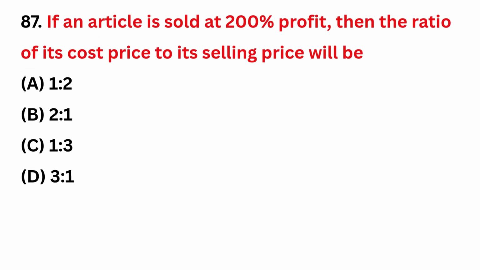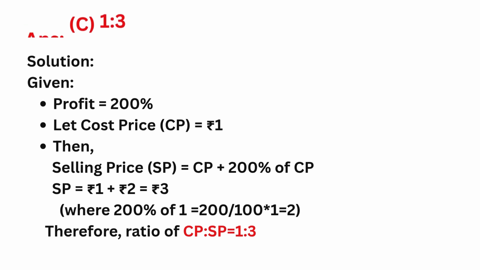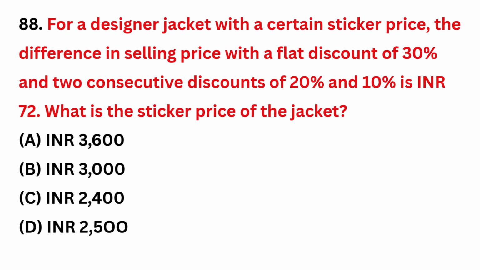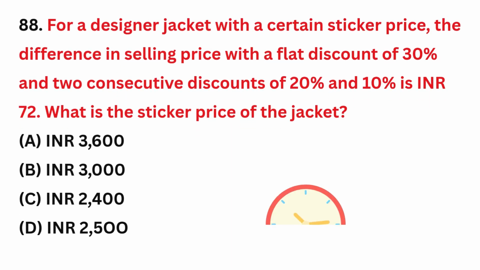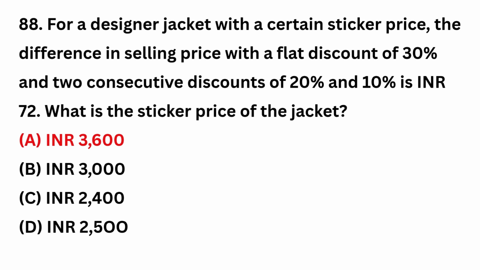If an article is sold at 200% profit, then the ratio of its cost price to its selling price will be? Correct answer is option C, 1:3. For a designer jacket with a certain sticker price, the difference in selling price with a flat discount of 30% and 2 consecutive discounts of 20% and 10% is Rs 72. What is the sticker price of the jacket? Correct answer is option A, rupees 3,600.